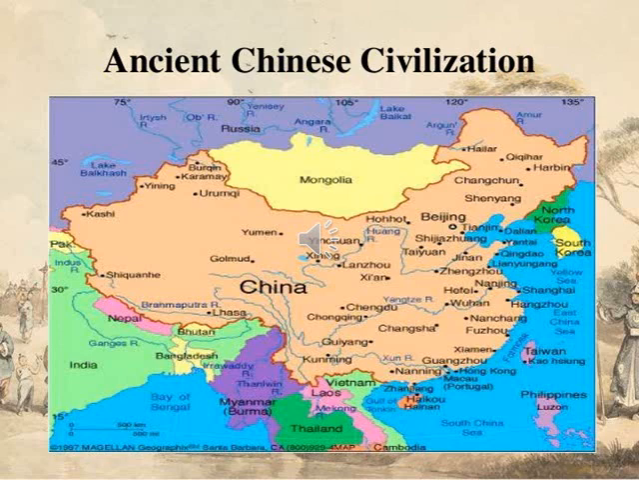Okay, students, take your social science book. Take page number 23. Today we will move to the next civilization, the Chinese civilization. So China, a nearby country, the world's most populated country.